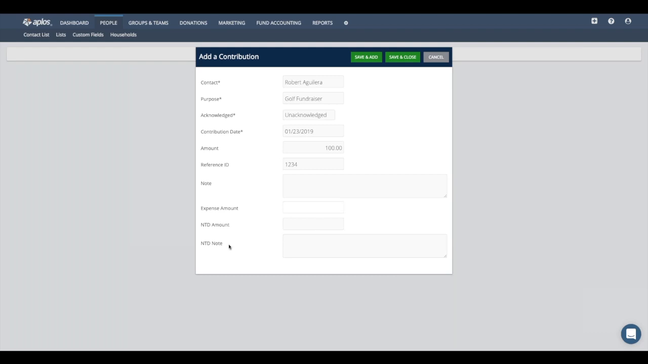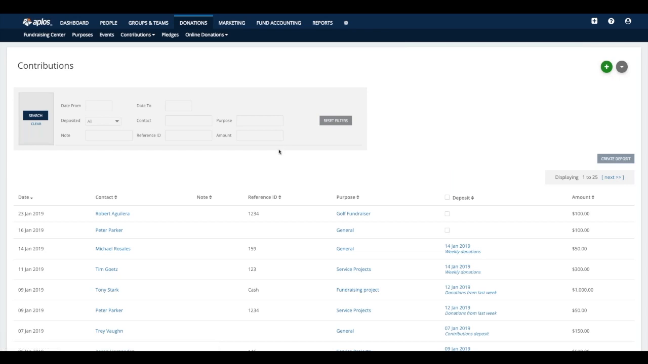And then these next two fields stand for non-tax deductible amount. So if there was any portion of this gift that the donor received a good or service for in exchange for that payment, then you would want to designate that within this NTD amount column. And then you can leave a note for what that NTD amount was for in the note field below if you wanted to. But once I have all my required fields filled out, I'm going to go ahead and click Save and Close here. And so now that added my contribution. There is today's date, my donor contact, Robert, the reference ID for that check number, the purpose he gave to, and then the total amount that was given.